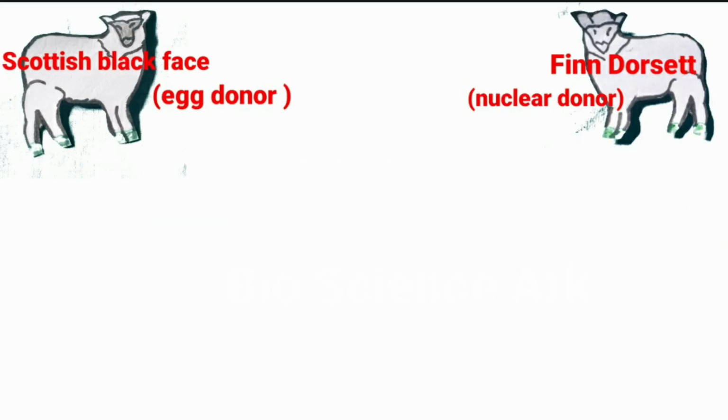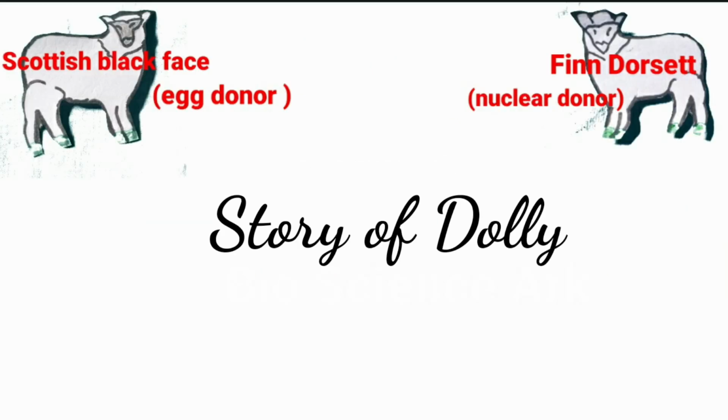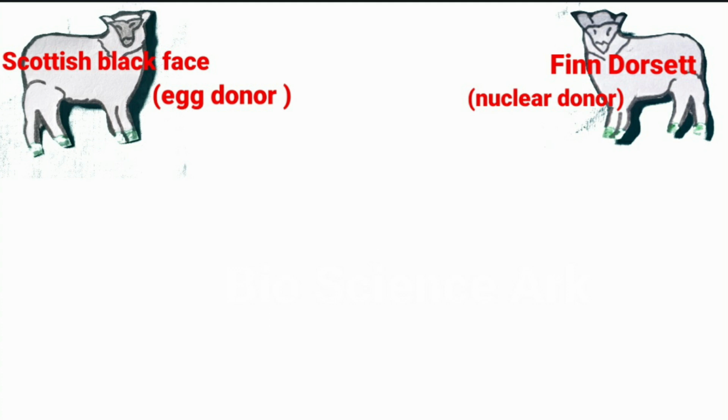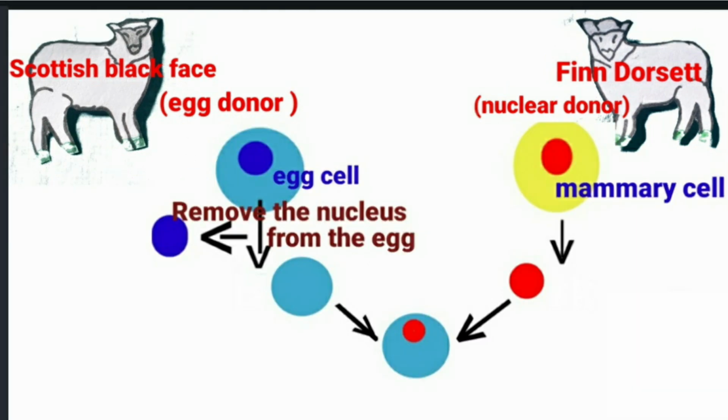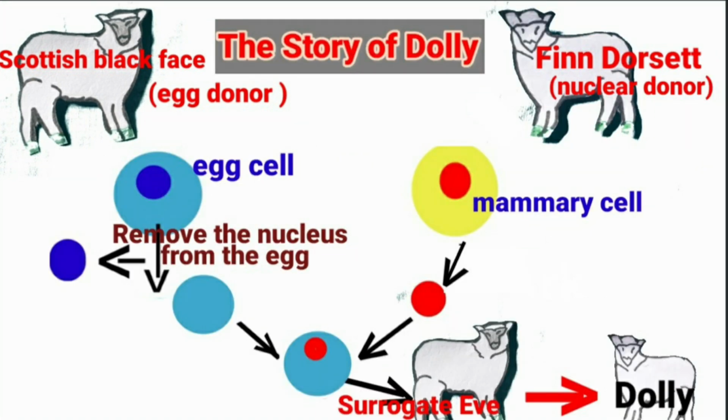During the process of cloning Dolly, a cell was collected from the mammary gland of a female Finn Dorset sheep. Simultaneously, an egg was obtained from a Scottish Blackface ewe. The nucleus was removed from the egg. Then, the nucleus of the mammary gland cell from the Finn Dorset sheep was inserted into the egg of the Scottish Blackface ewe whose nucleus had been removed. The egg thus produced was implanted into the Scottish Blackface ewe. Development of this egg followed normally and finally Dolly was born.